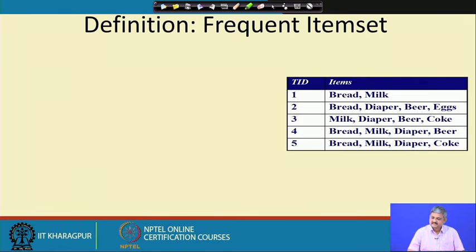Frequent item sets means I want to find out which sets of items are popular, purchased by a lot of people. For example, bread and milk is a popular item set, whereas cricket bat and ball is not so frequent, and most people do not buy them. Maybe bread and milk is more commonly purchased.